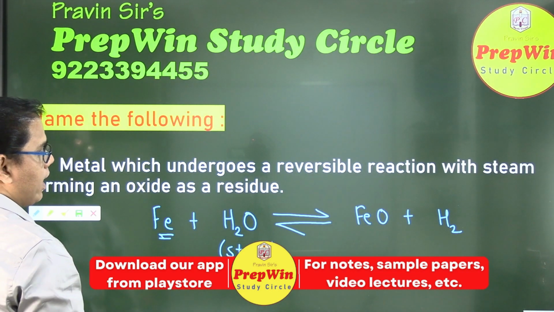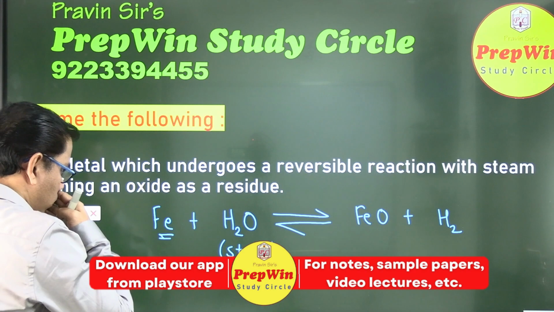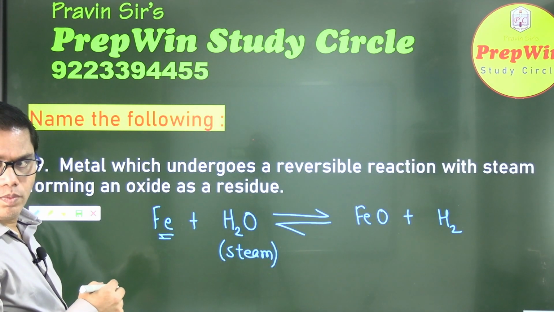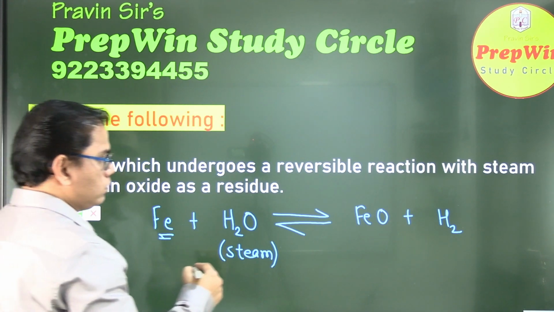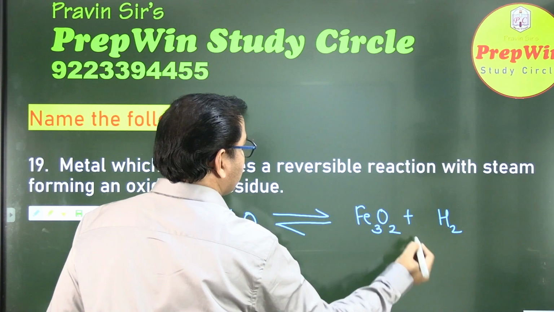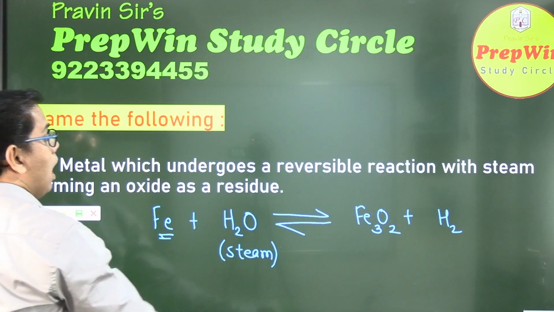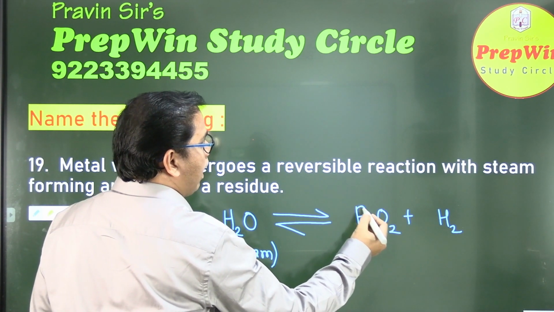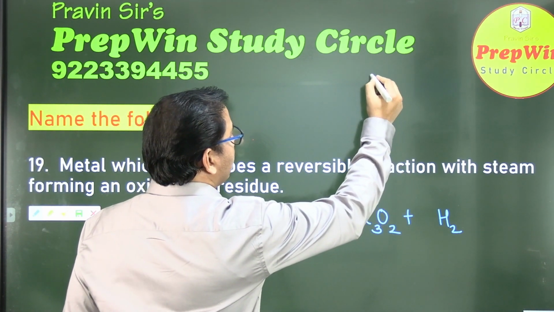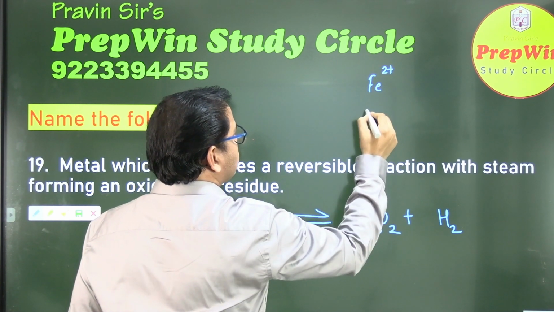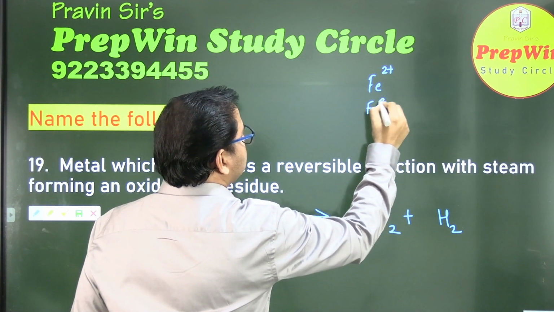Is my product correct? FeO? Fe3O2? How Fe3O2? Oxygen's valency is not 3, iron's is not 2, so how? Iron has a variable valency. It has valency +2 and also valency +3.